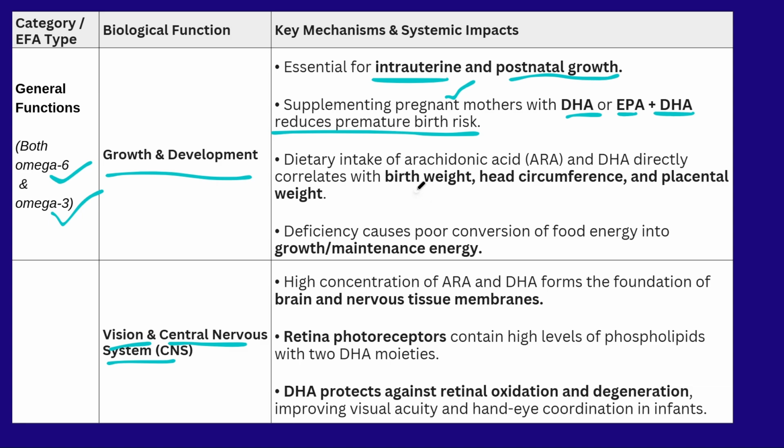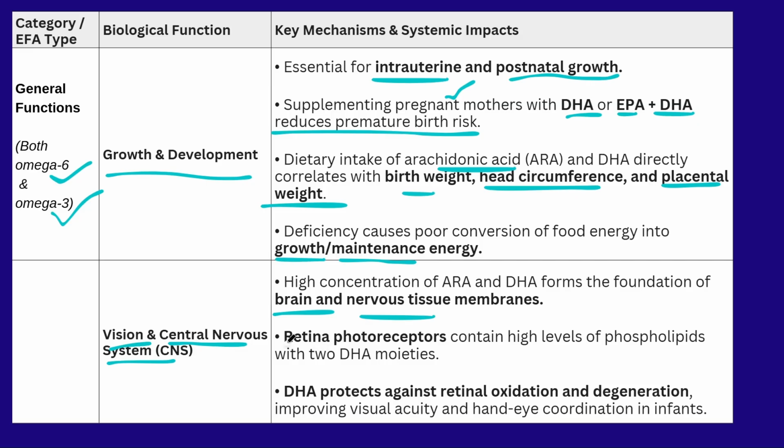After the birth of the baby, the arachidonic acid is helpful to produce the perfect head circumference and birth weight, and also they will take care of the placental weight of the baby inside the mother's womb. It is helpful for maintaining the growth and healthy development of the baby. Next, it is also important for the maintaining of brain and nervous tissue membranes.